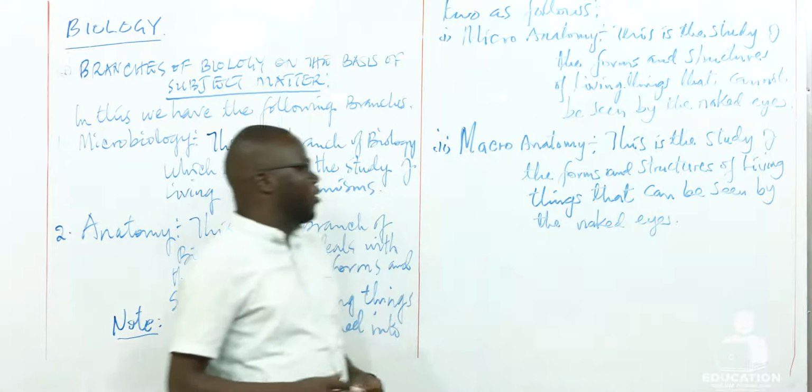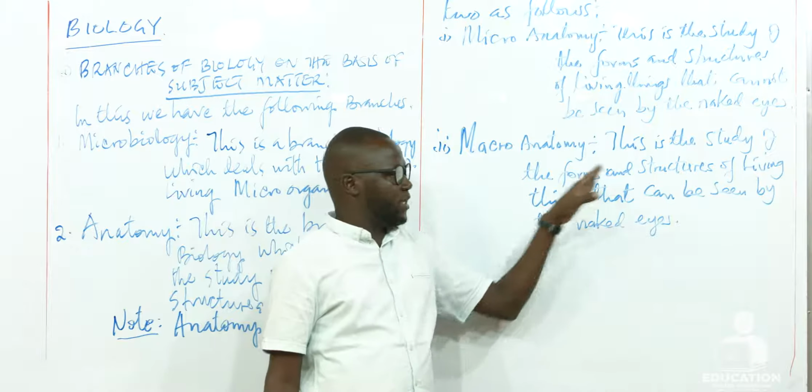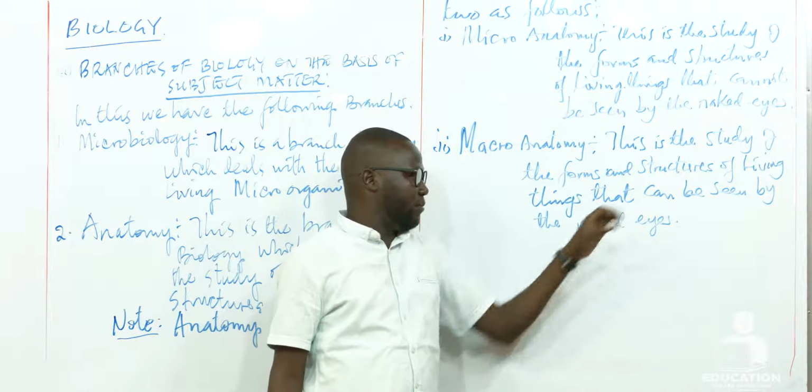So in macroanatomy, we study the forms and structures of living things that can be seen by the naked eyes.